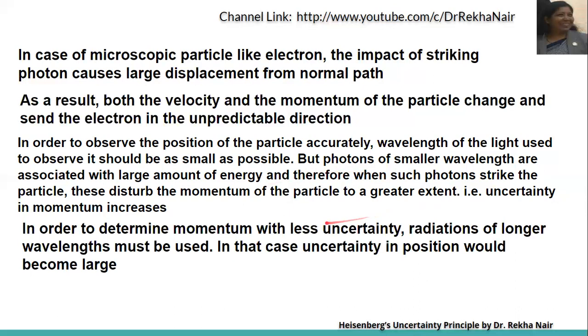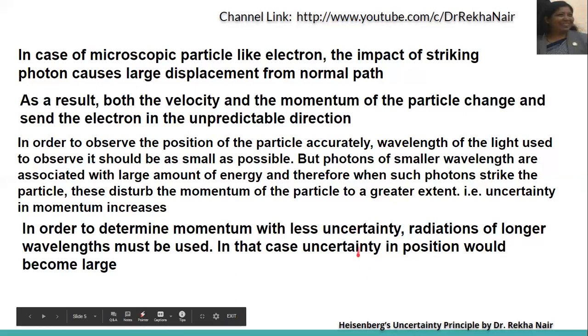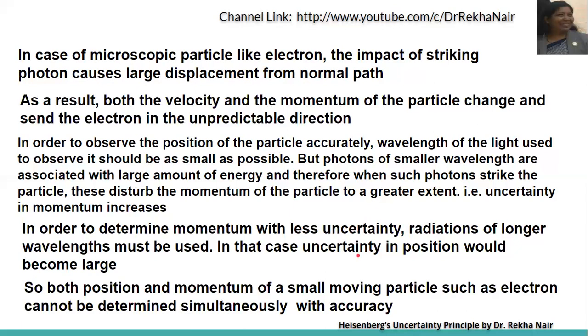In order to determine the momentum with less uncertainty, radiations of longer wavelengths must be used, or we can say radiations of lower energy or frequency must be used. In that case, uncertainty in position would become large. If the momentum is less uncertain, then the uncertainty in position will become too large. So both position and momentum of a small moving particle such as an electron cannot be determined simultaneously with accuracy.